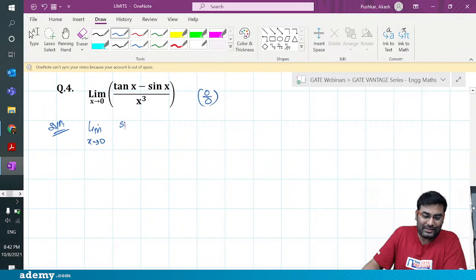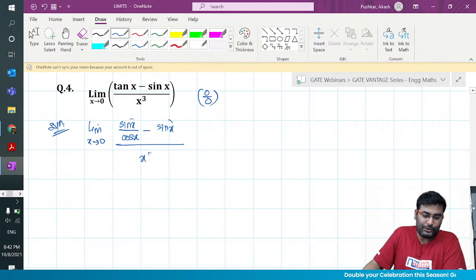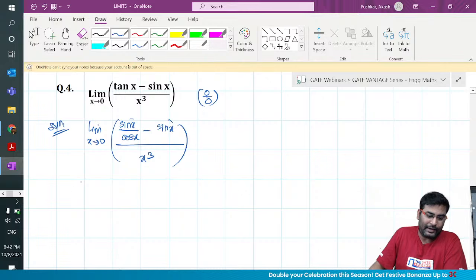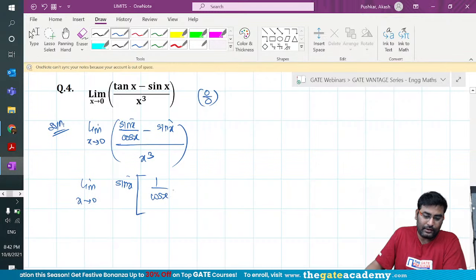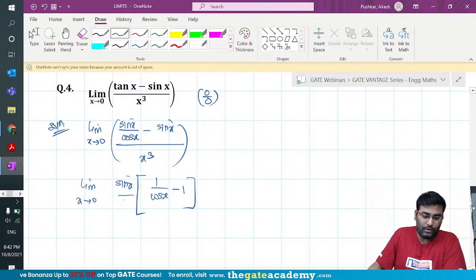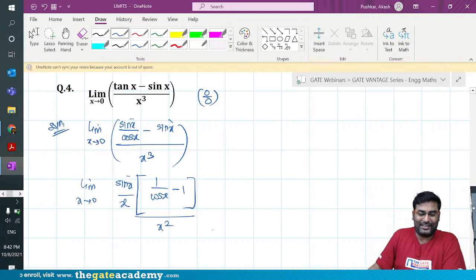So what I will suggest, you just split it up, tan x as sin x by cos x minus sin x by x cube, guys. Come on, and take sin x as common. Can I do that? Yep. So take sin x as common. So it is what? 1 by cos x minus 1 upon, give 1 x here and do here. Something like this.